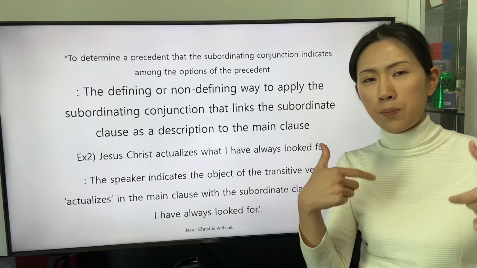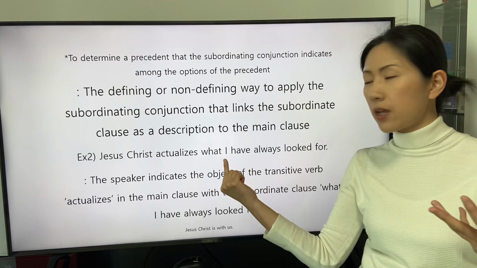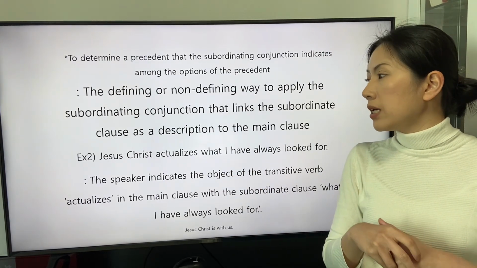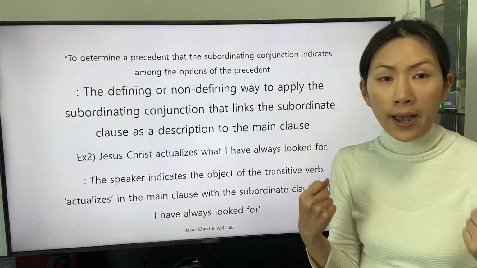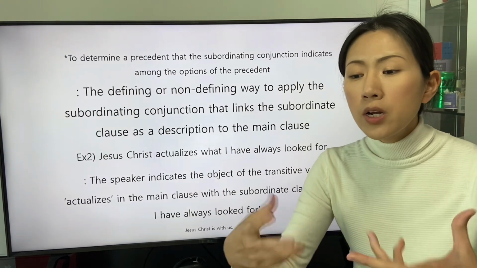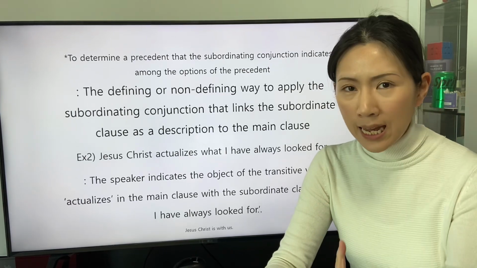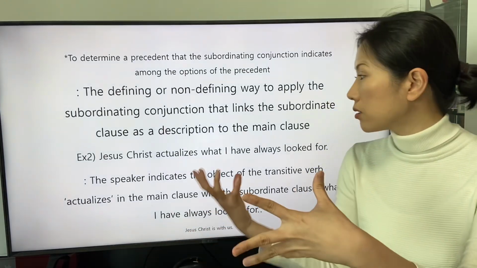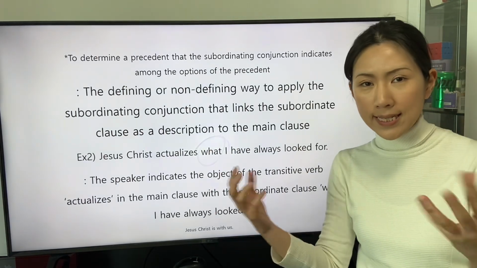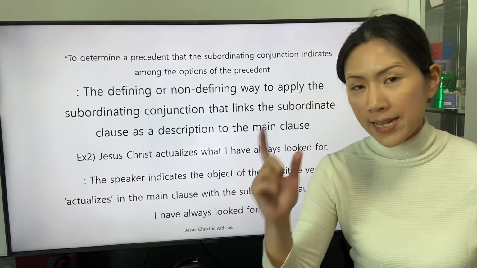The object of the preposition for receives the definition of the preposition for from the subject of the preposition for. The speaker applies it as the object of the transitive verb actualizes. The speaker intends to indicate a described object. So the speaker applies the pronoun what to link the subordinate clause as an indication.